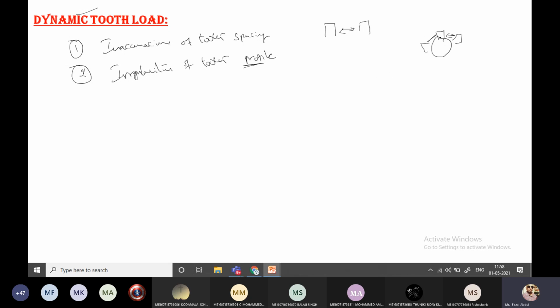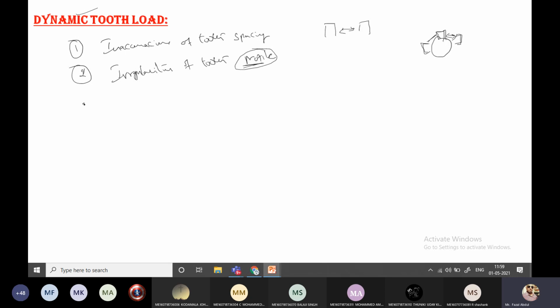If you do not maintain a constant gear teeth shape on the gear wheel, there will definitely be a dynamic load acting on each tooth. So that's the reason we can expect dynamic load on the gear teeth. Tooth profile also plays a vital role in designing gear teeth.